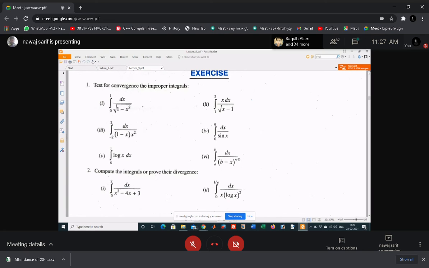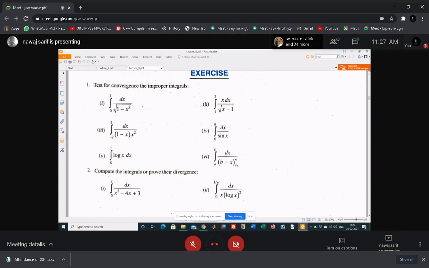If B is a negative integer, then what happens? If n equals 0, then what happens? Then this is 1, that means this is a definite integral, not improper.